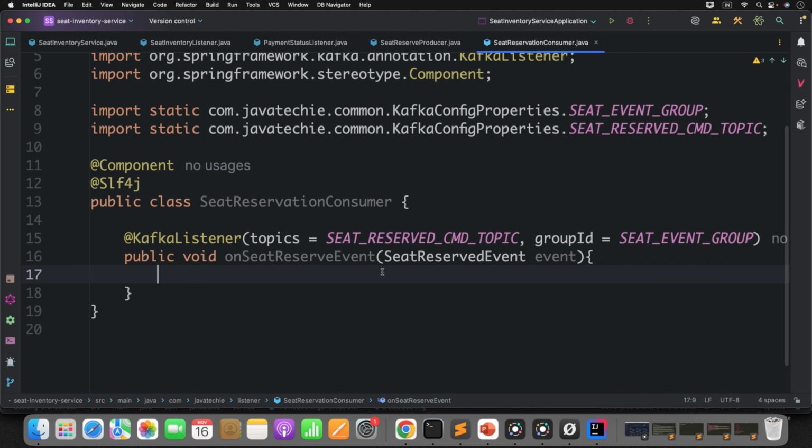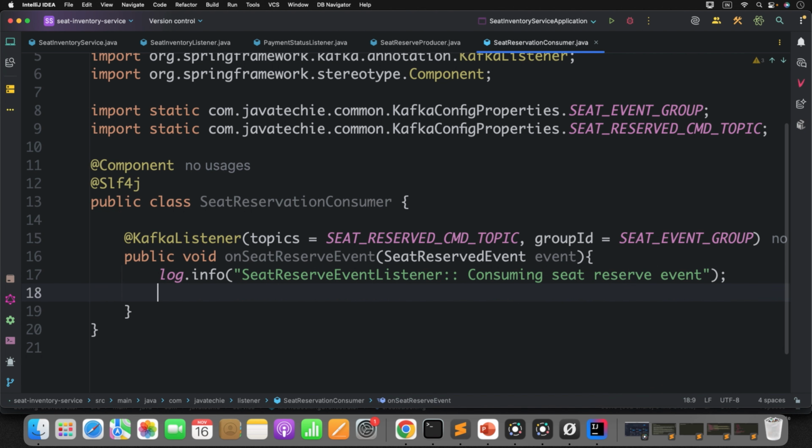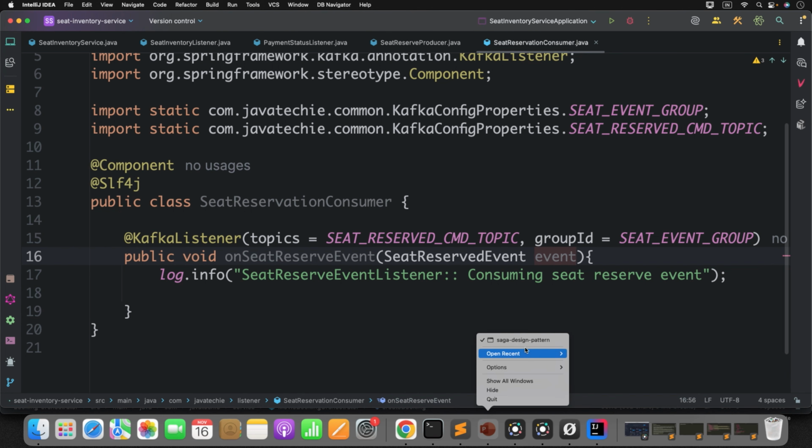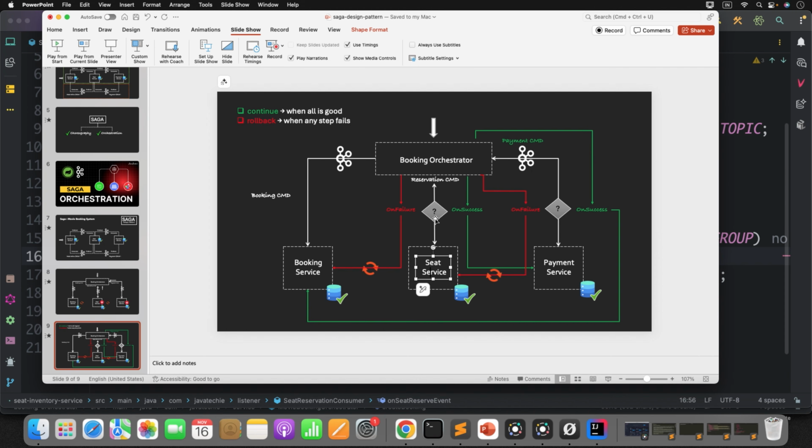That is how we have segregated the request and response for a specific microservice in an event-based approach. Fine. Now let's add a log statement: seat reserve event listener consuming seat reserved event. Now who is sending this particular request or event? The orchestrator. The orchestrator can send a success or failure event of seat reserved, right?